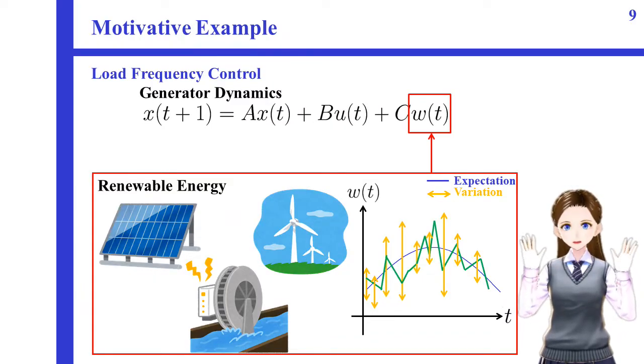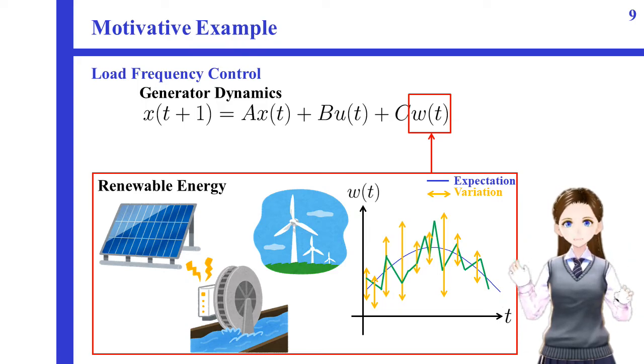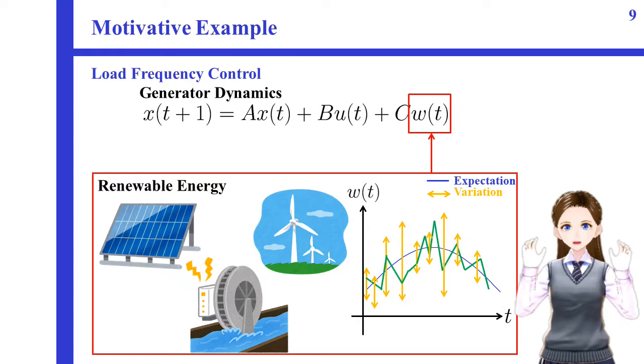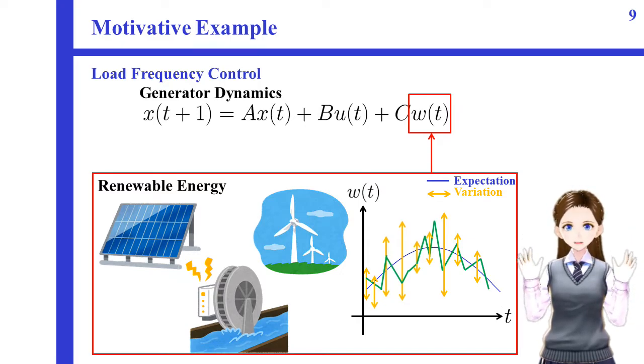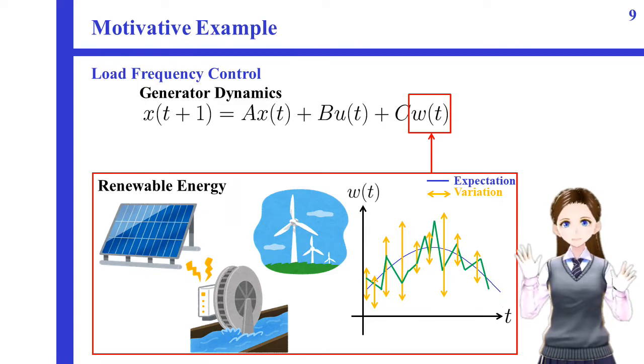Generator dynamics in smart grid systems can be described by this equation. Here, W is considered as the renewable energy. Its behavior is uncertain, but we can estimate its expectation and variance. So, this is a motivative example to consider the stochastic MPC problem.